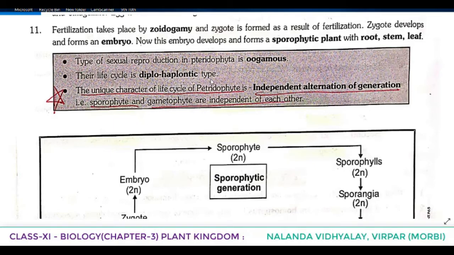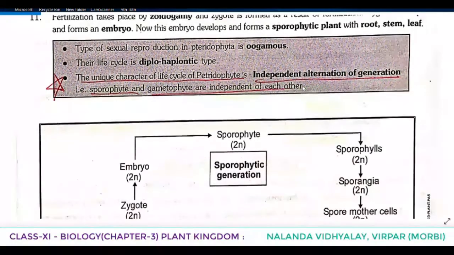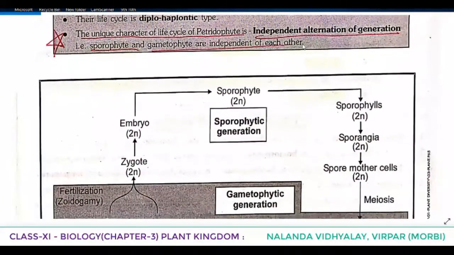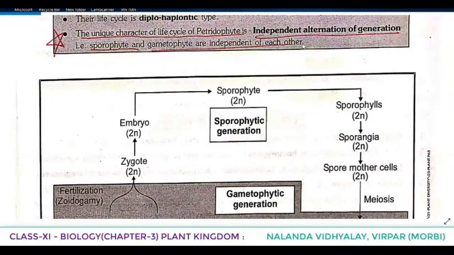That means the intermediate stage. To complete the life cycle, anyhow they have to alternate between the haploid phase and diploid phase. But the main phase is diploid there. The unique character of the life cycle of Pteridophyta is independent alternation of generation. That is, sporophyte and gametophyte are independent of each other. Means alternation of generation is necessary, that is happening also, but it is independent.